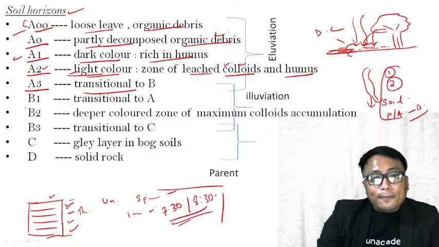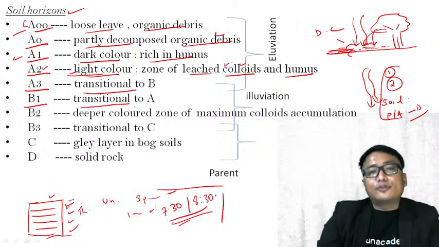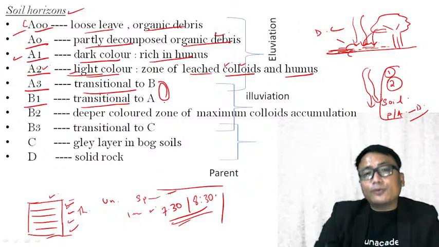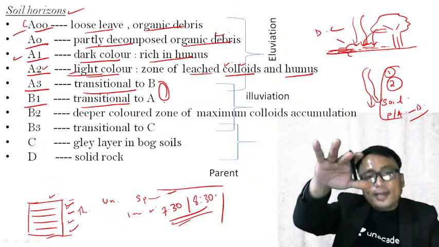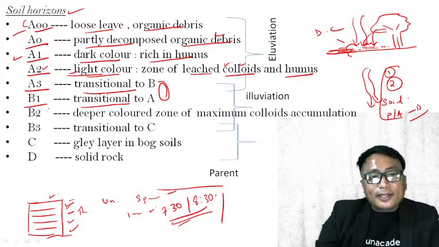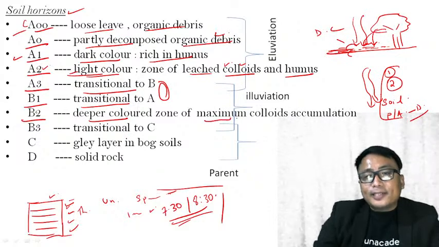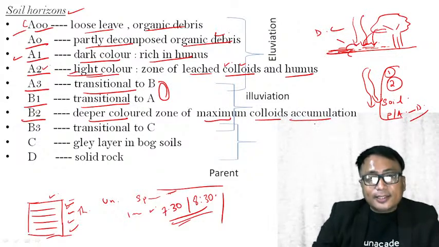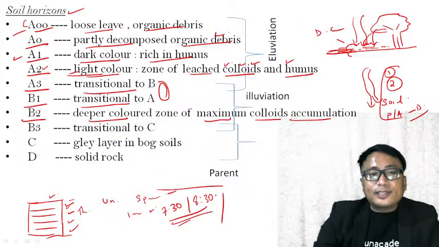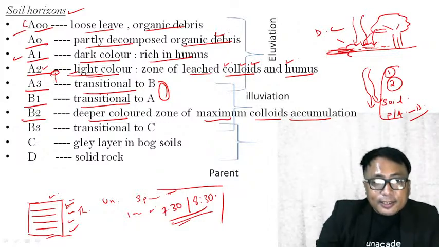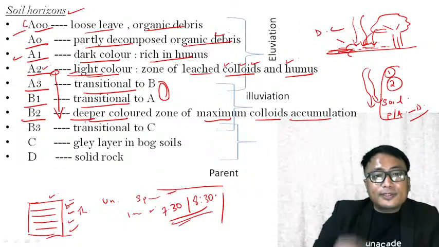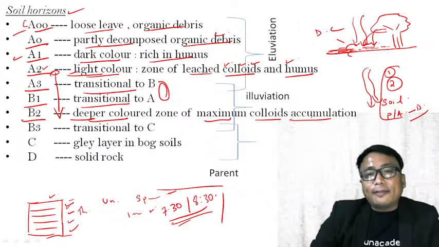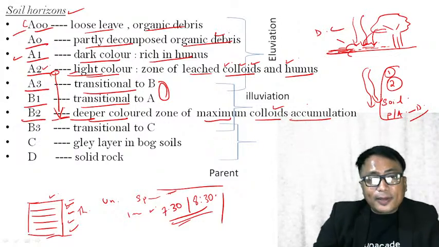Now, B1 is the transitional to A, meaning this layer will look a little bit similar. Why? Because they are the boundary condition from one layer to the other. Now comes the main one, the B2 layer, that is the deeper color zone of maximum colloidal accumulation. The colloids and the humus which are leached from the A2 layer are supplied to this B layer below. Therefore, this layer becomes deep or dark in color and maximum colloidal accumulation will happen here.